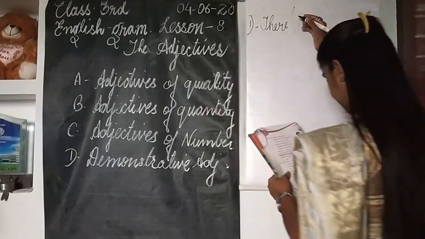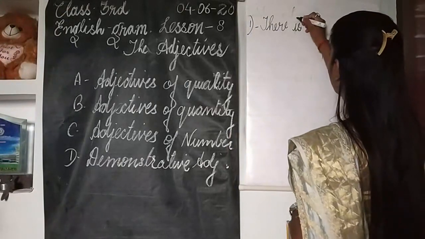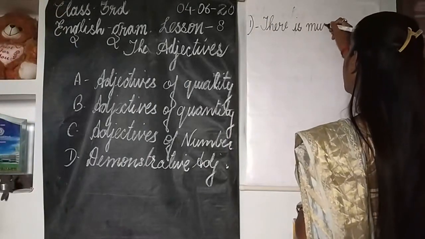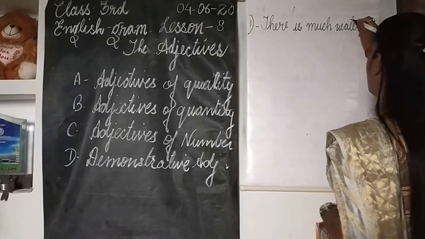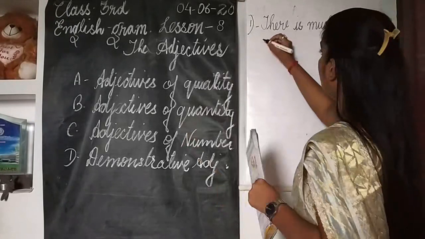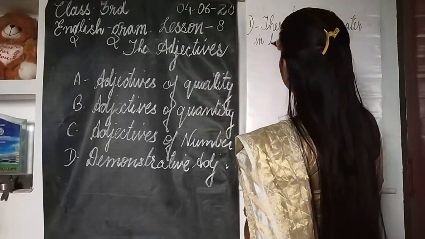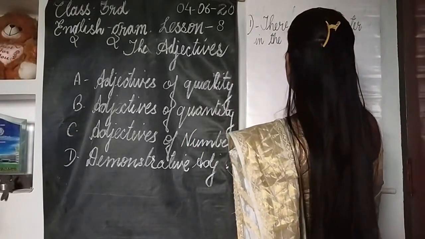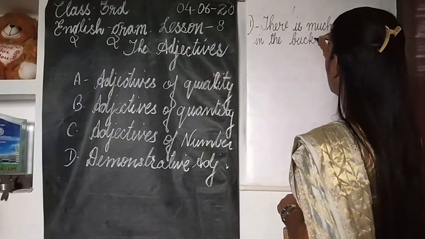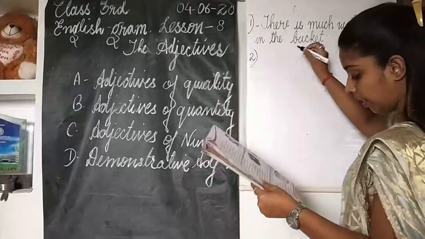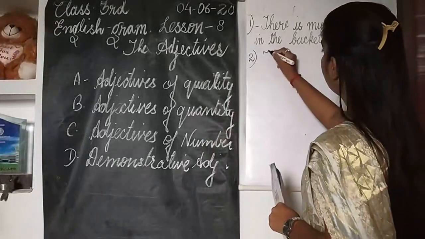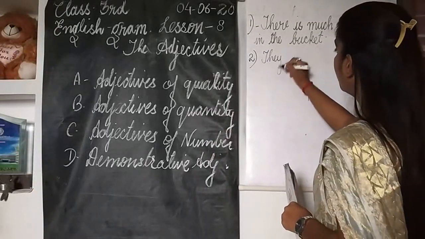There is much water in the bucket. Then another sentence. They have lost all their wealth.